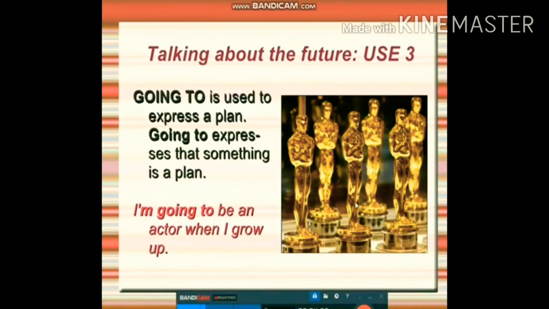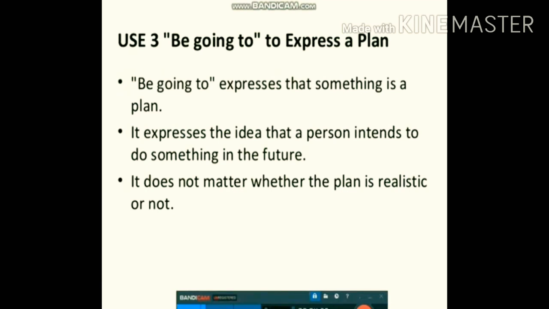Talking about the future, use three. Going to is also used to express a plan, a future plan. Going to expresses that something is a plan. I'm going to be an actor when I grow up. Be going to expresses a plan, as I've told you. It expresses the idea that a person intends to do something in the future. It doesn't matter whether the plan is realistic or not.